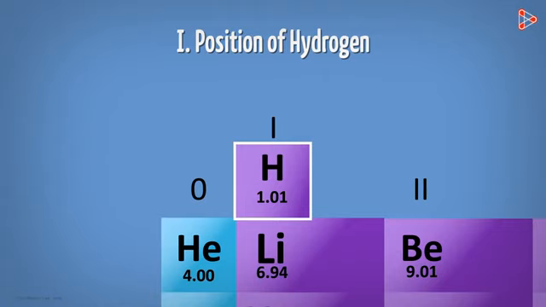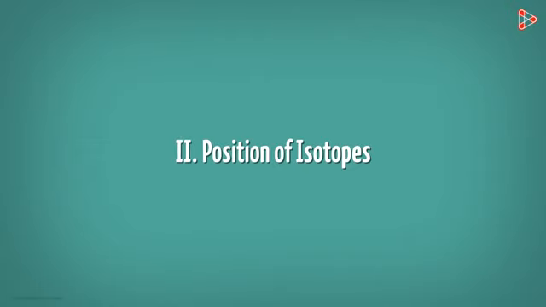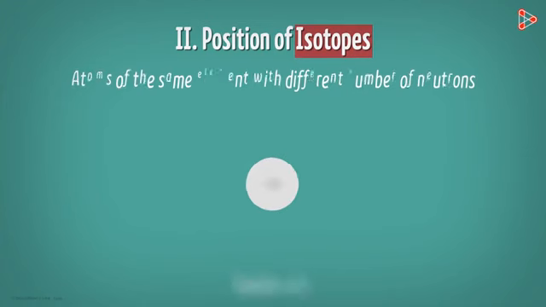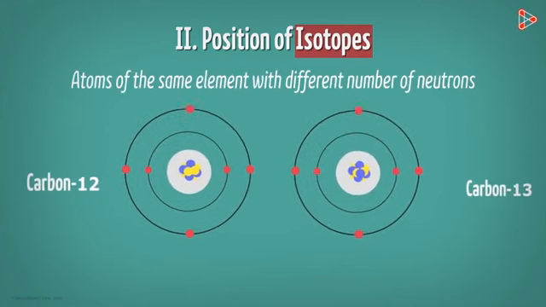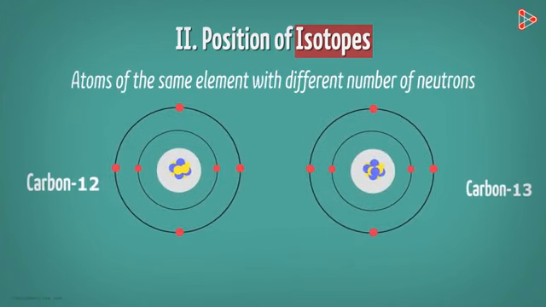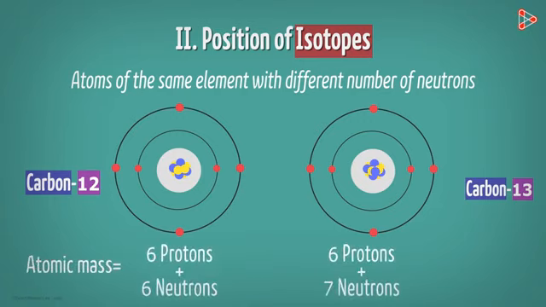Next limitation of the Mendeleev's table was the position of isotopes. Can you recollect what isotopes are? Yes, they are the atoms of the same element with different number of neutrons. That is the reason why, in spite of belonging to the same element, the atoms have different atomic masses. Because atomic mass is the sum total of all the protons and neutrons present in the nucleus.